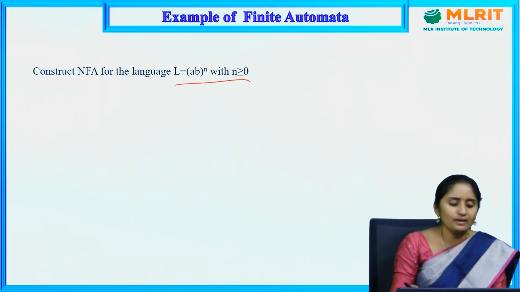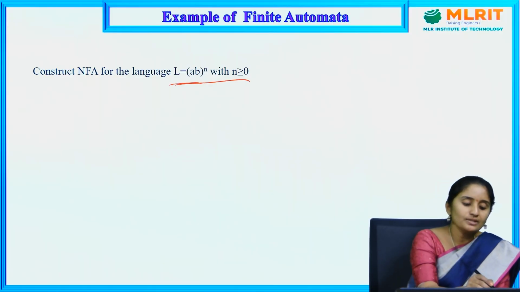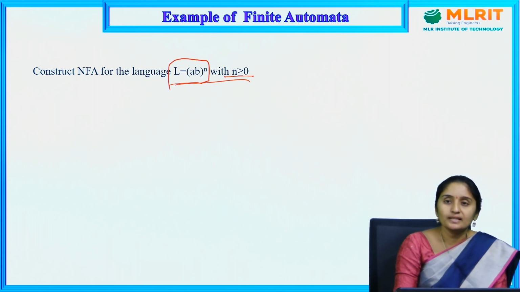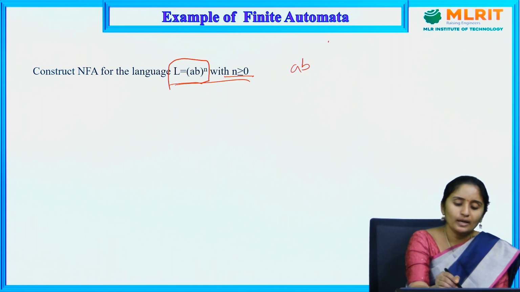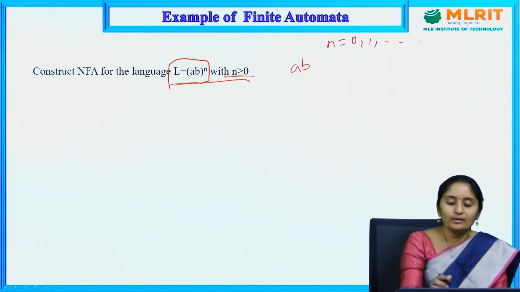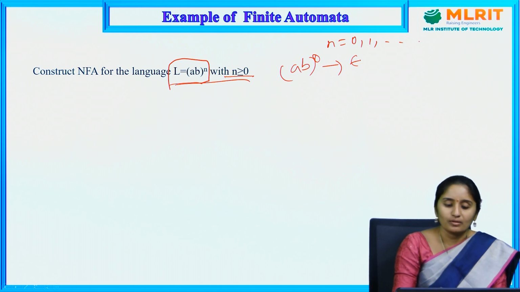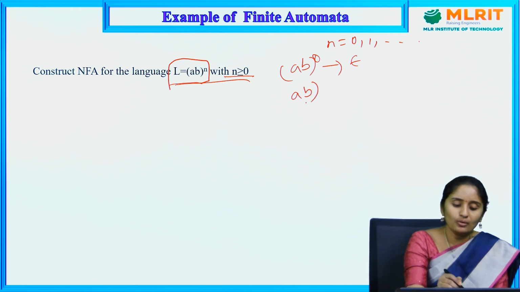The next one is L equal to (AB)^N, and the condition is N greater than or equal to 0. So N starts from 0, 1, 2, and so on. (AB)^0 is nothing but nothing is there, nothing but epsilon.